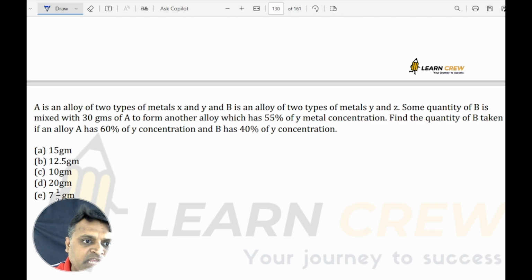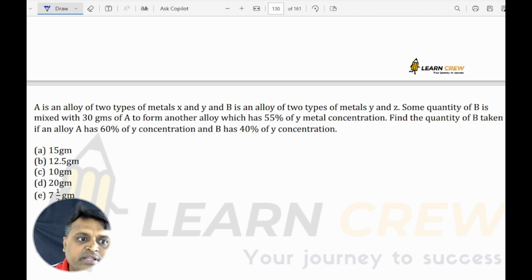A is an alloy of two types of metals X and Y, and B is an alloy of two types of metals Y and Z. Some quantity of B is mixed with 30 grams of A to form another alloy which has 55% Y metal concentration.